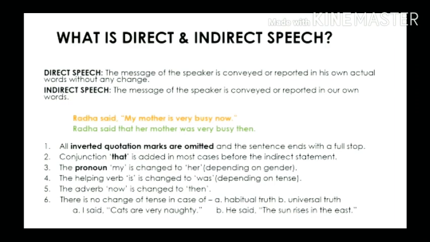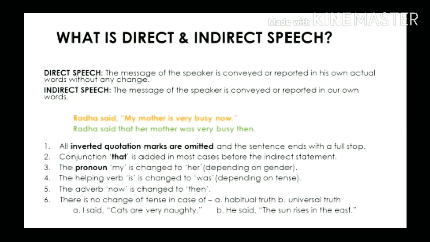We will try to understand and follow the basic rules of this transformation with the help of an example. The direct speech sentence on your screen reads, Radha said, "My mother is very busy now." When we change this sentence to reported or indirect speech, the first thing that we have to do is omit the inverted quotation marks.